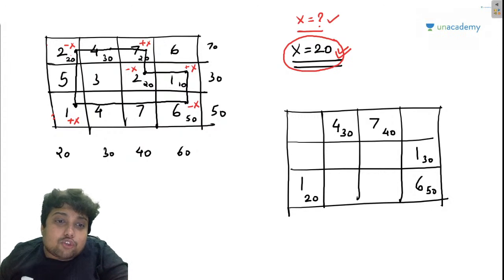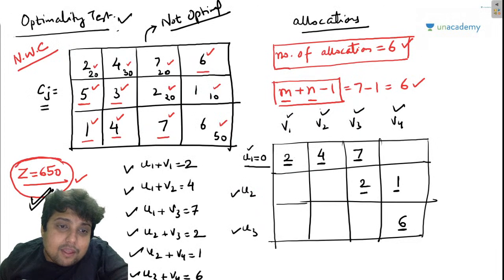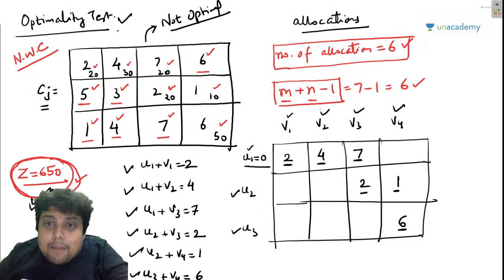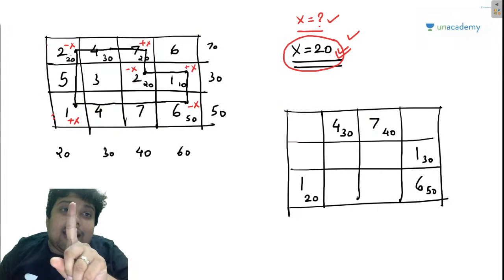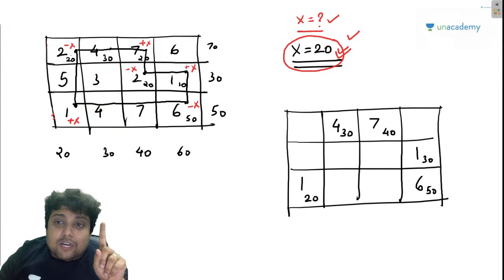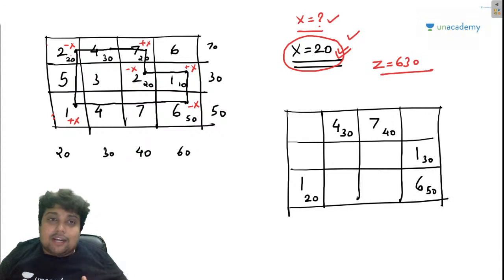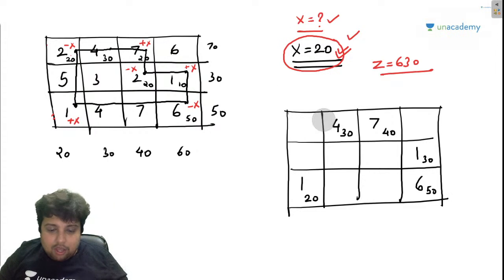I have the solution at 650. Now 650 minus 20, I should be getting a new solution where the transportation cost should be 630. Let us calculate this. 4 into 30, that is 120, plus 7 into 40, that is 280, plus 120, 400, plus 1 into 30, that is 30, plus 6 into 50, that is 300, plus 1 into 20, that is 20.